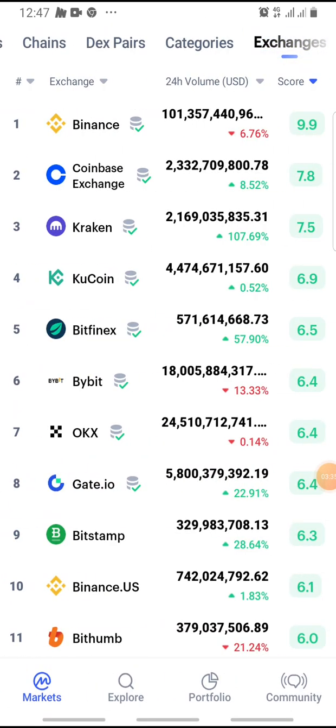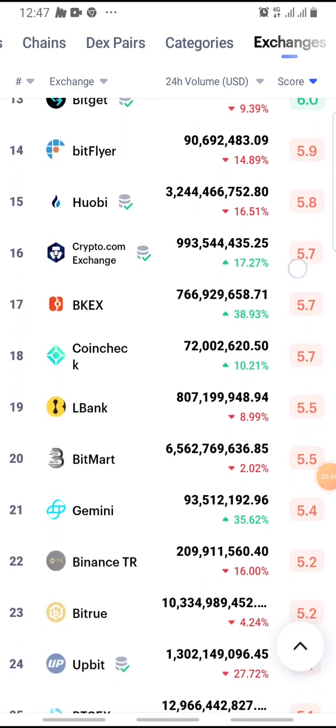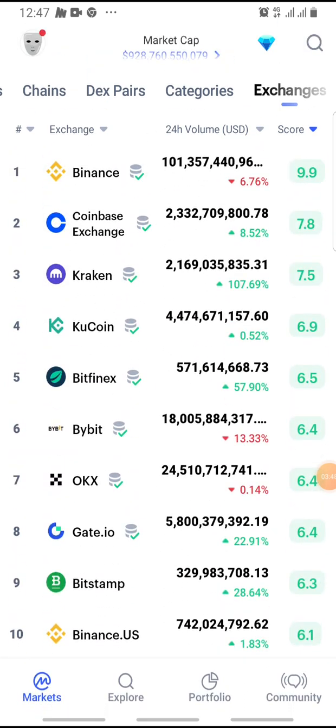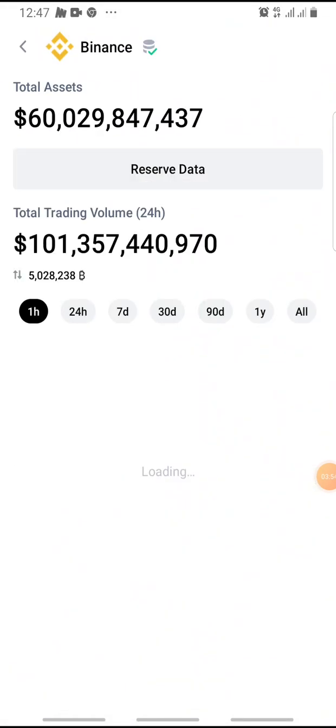And then if you go to exchanges, these are the CEX, that's the centralized exchanges such as Binance, Coinbase, Kraken, KuCoin, and Bitfinex, etc. If you scroll, you're going to see a lot of them. And here it shows you their trust score. This icon that we're seeing here is the trust score of the exchange that we would like to analyze.